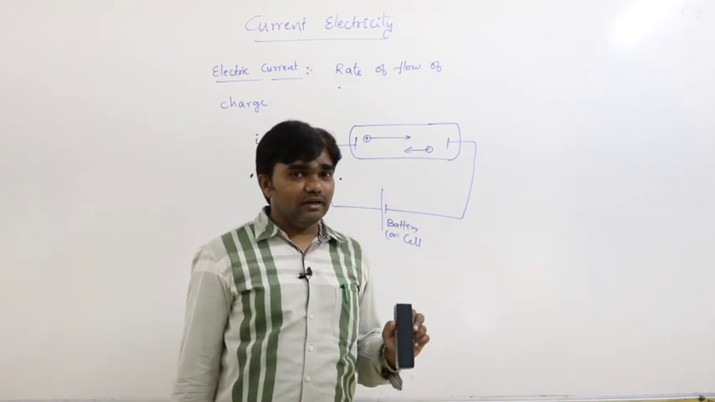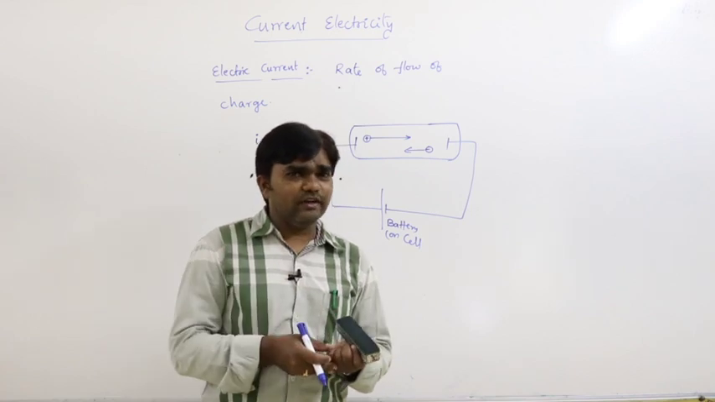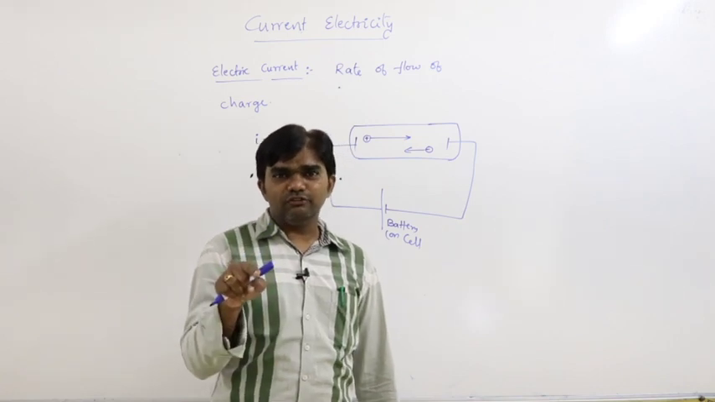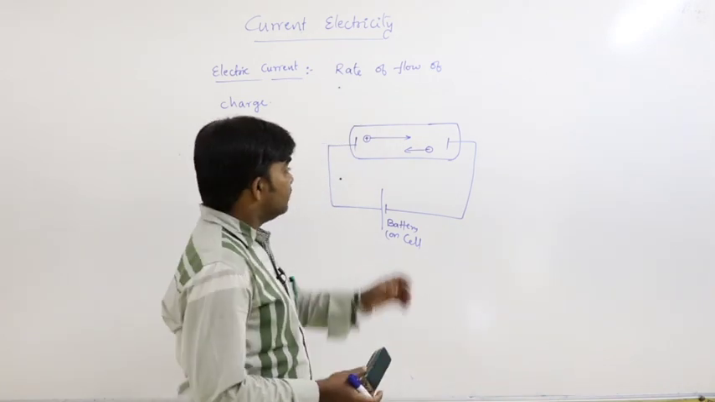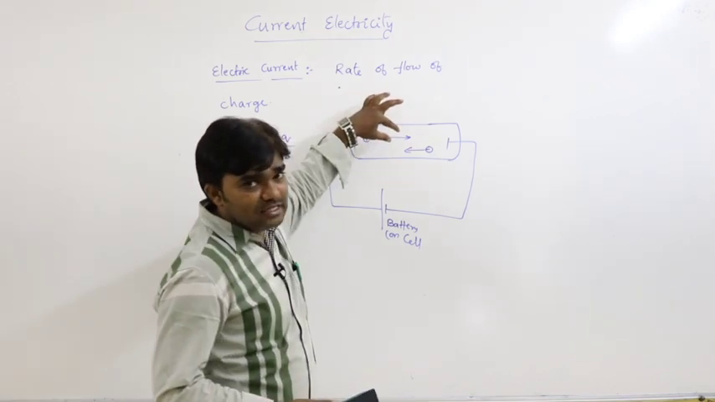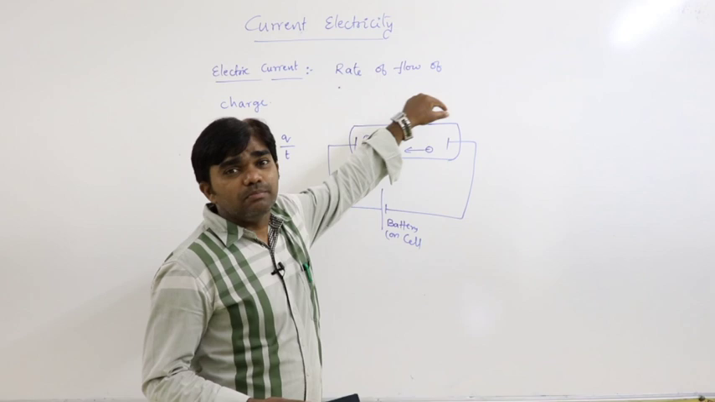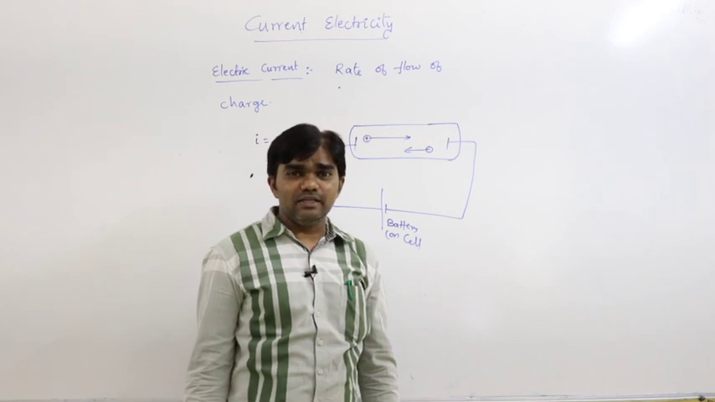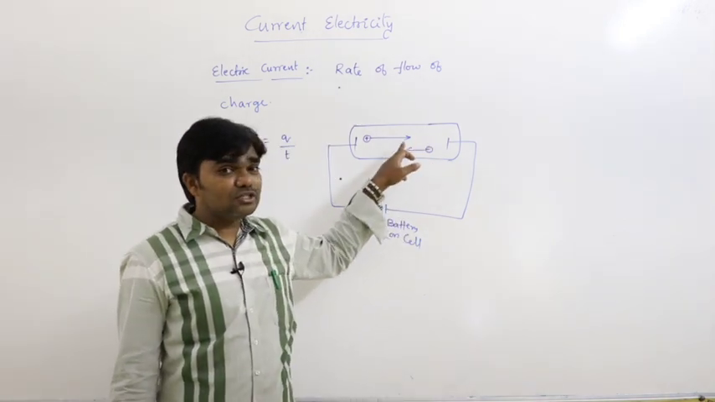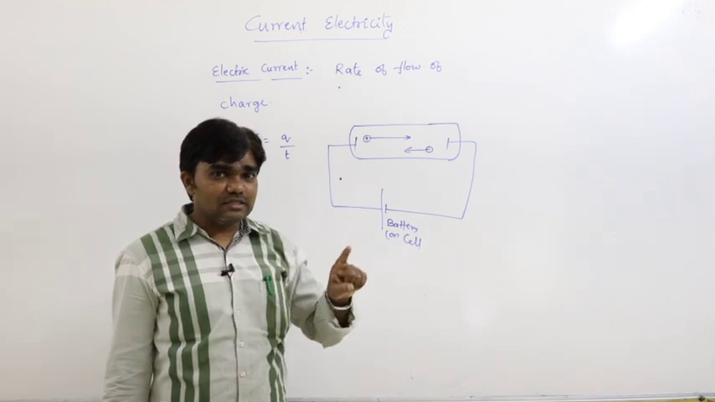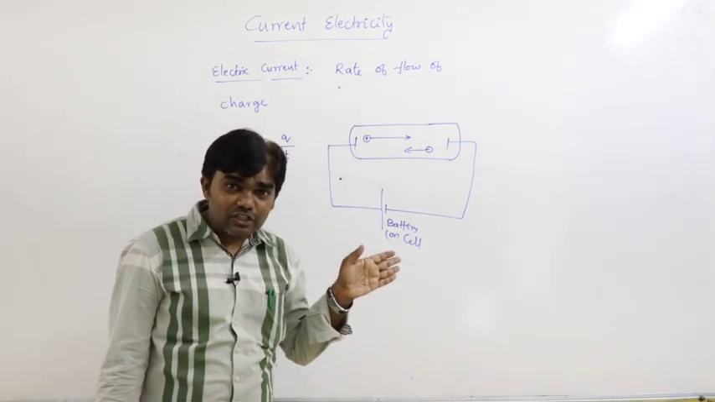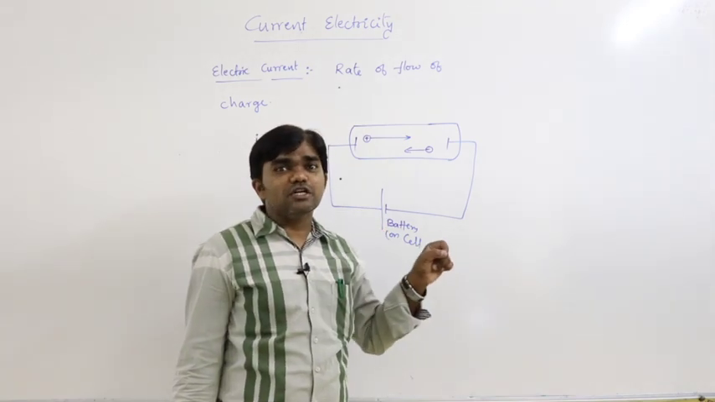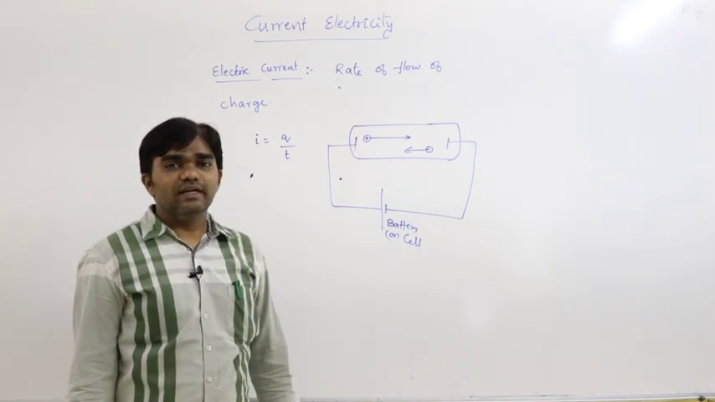Then what is the direction of current? In the direction of positively charged or in the direction of negatively charged particles? The direction of current is in the direction of motion of positively charged particles, or opposite to the direction of motion of negatively charged particles. That is the direction of the current.